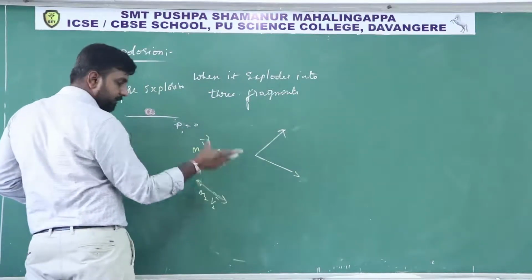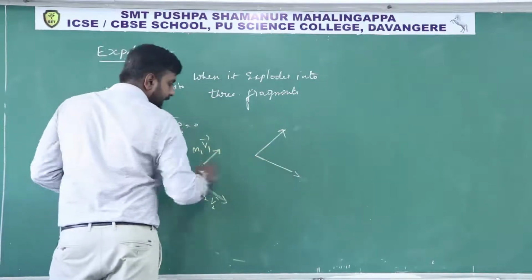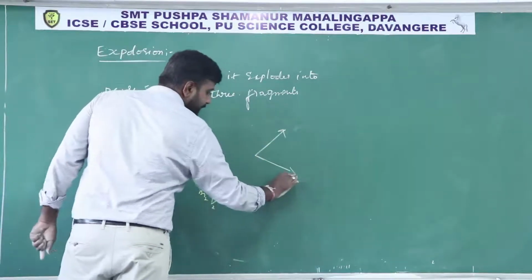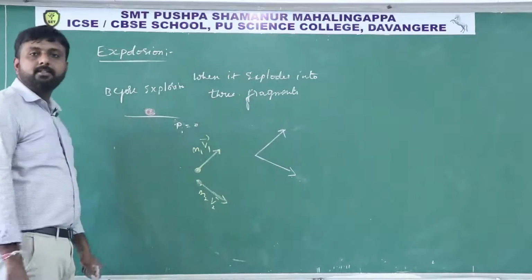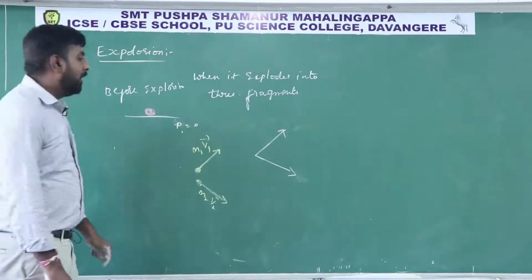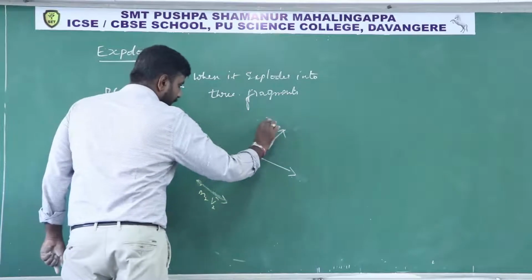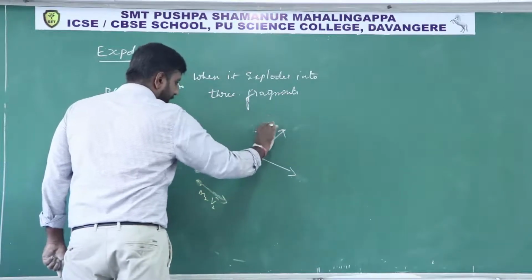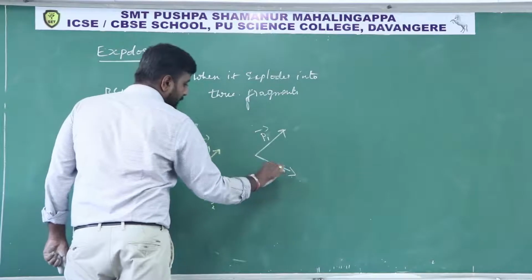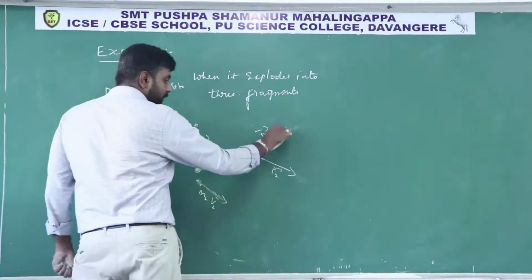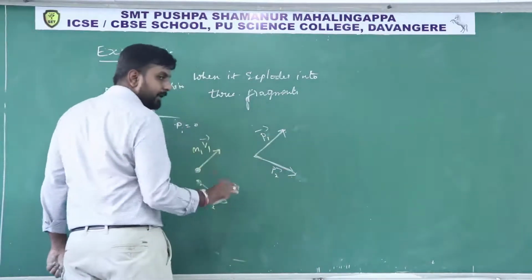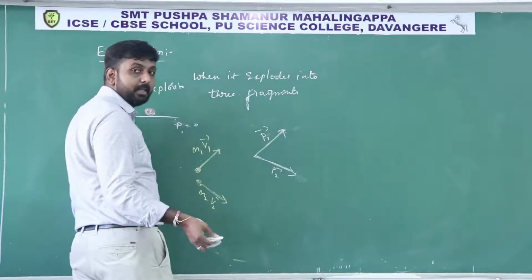This vector also I am taking and placing here without changing direction, which is allowed. This is the P1 momentum vector, this is the P2 momentum vector, and for these two vectors you will get a resultant according to the parallelogram law of vector addition.